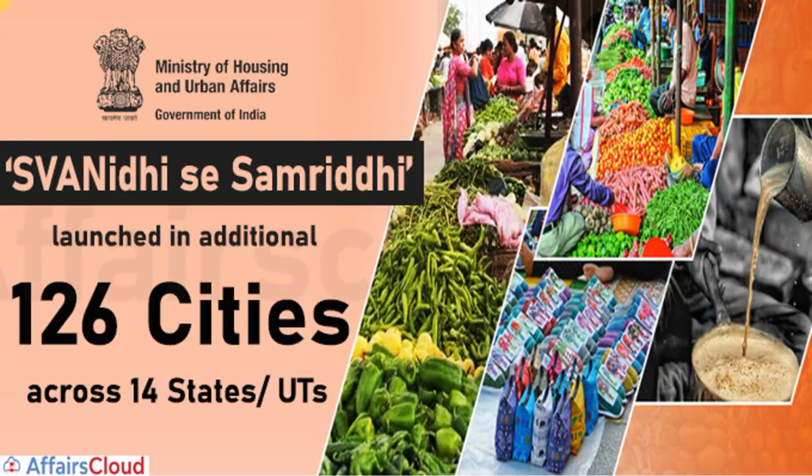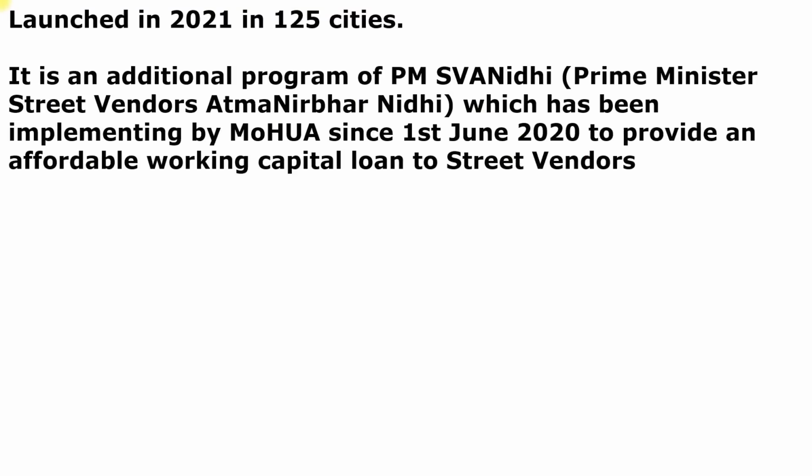Moving to next question. Next question is from picture. This is Ministry of Housing and Urban Affairs who launched Swanidhi Se Samriddhi, and it is launched in the additional 126 cities across 14 states and the union territories. This is important data you have to remember. So first of all, you have to remember what is the scheme, what is the meaning of this Swanidhi Se Samriddhi. So it was launched in 2021 in 125 cities. First phase was launched in 125 cities.